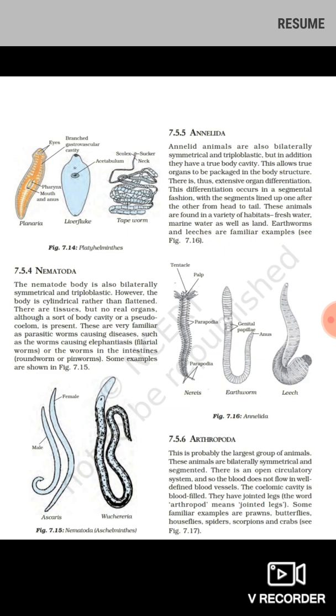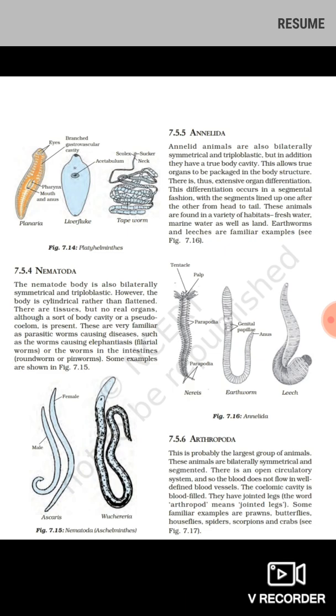Now Annelida, this is a most interesting phylum. These are the most common examples you will be seeing in this weather. In this rainy season, you will be finding the organisms of this phylum, that is earthworms and leeches all around. They all come under phylum Annelida.